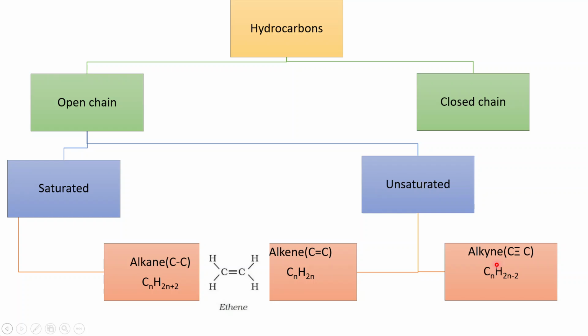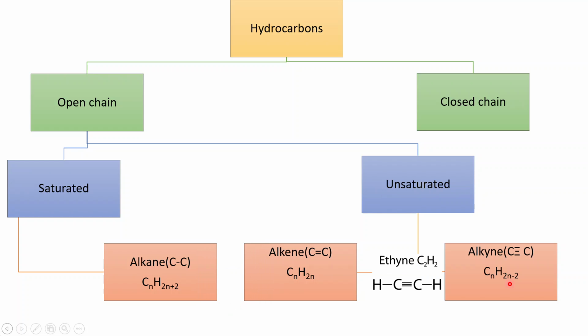Alkynes are hydrocarbons with triple bond between 2 carbon atoms. Their general formula is CnH2n minus 2. The simplest alkyne is C2H2. Here you find that there is triple bond between 2 carbon atoms.